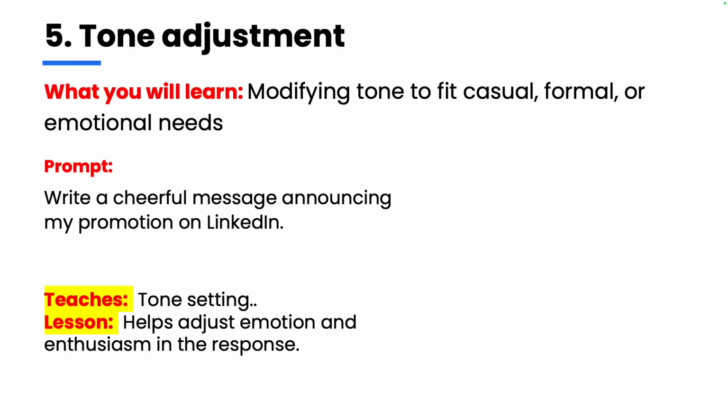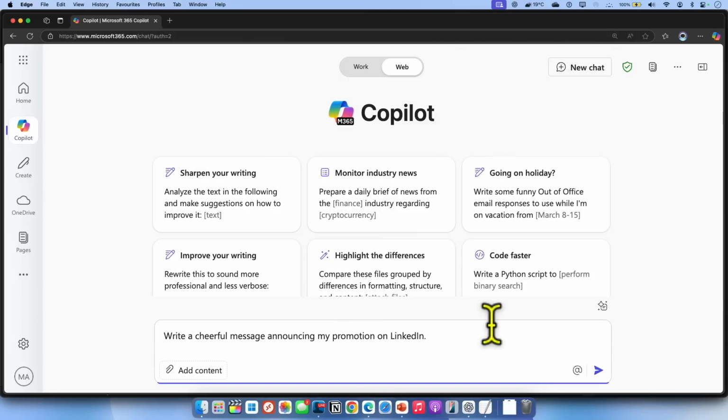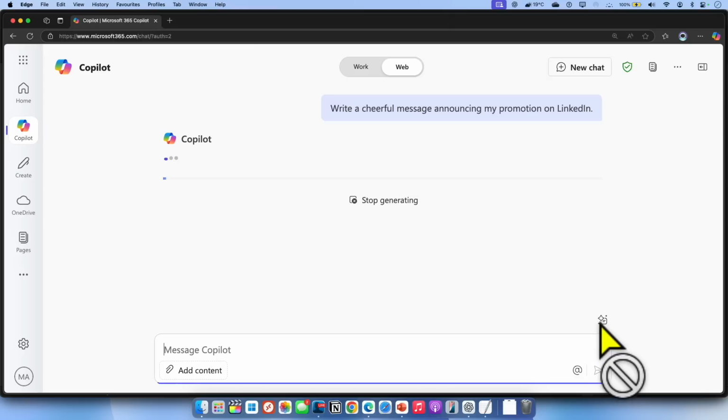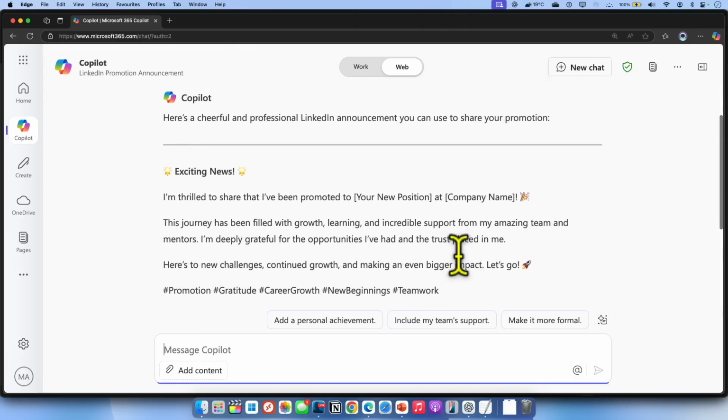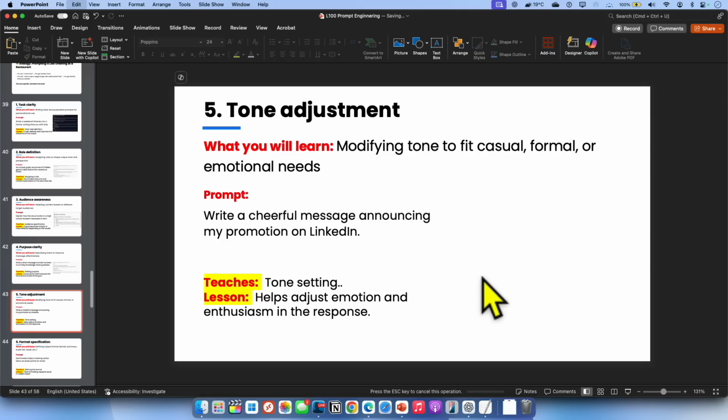So let's copy the prompt and go back to Copilot, click on new chat. Here, run this. I'm going to say write a cheerful message announcing my promotion on LinkedIn. I got a response, but you can see that I clearly need to put in information like your new position, company name, and things like that. But if I had provided that context, the output will include all of those details. Because I mentioned a cheerful message, it added some emojis, a nice catchy statement to gain attention, some party emojis, things like that. So that is quite good. So let's copy this, put it as an example.